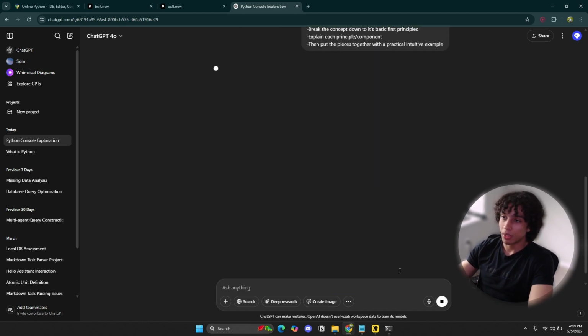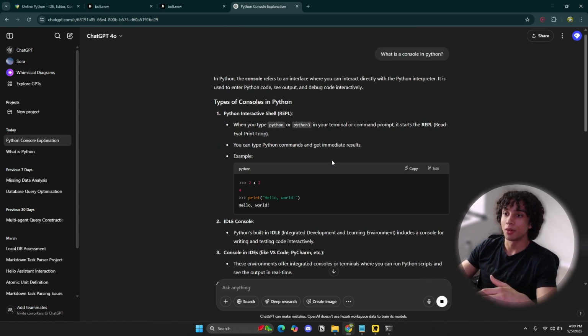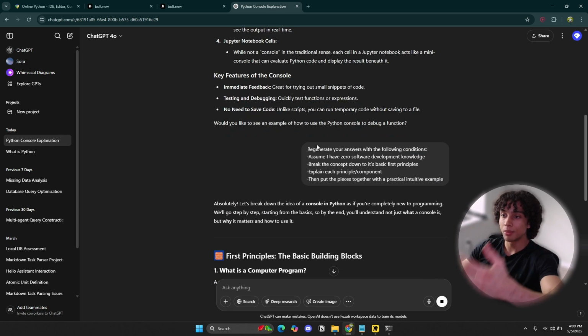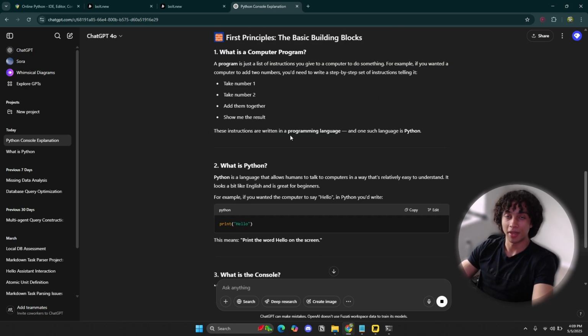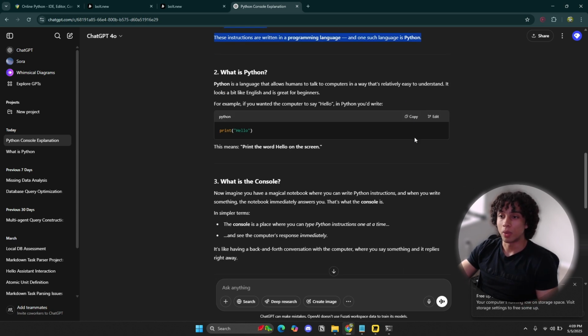So if I were to just press enter, look at it. Now it's actually starting to use emojis, right? The AI is going from Google robotic mode to tutoring mode because of that prompt that I just fed it. A program is just a list of instructions you give to a computer to do something. See how the language it's using? Now it's using more basic language, a language that I can actually understand. It's now explaining things to me in a more digestible way.